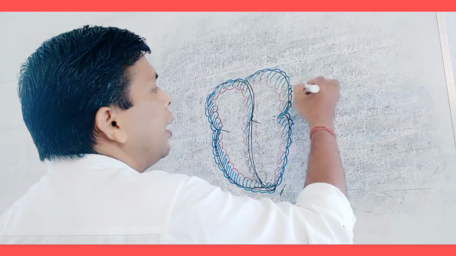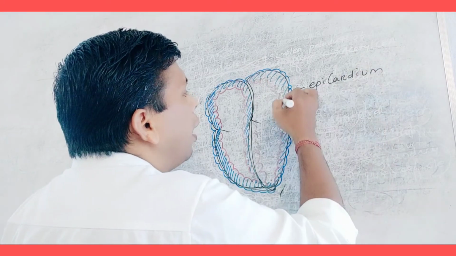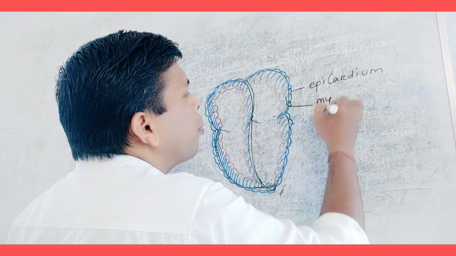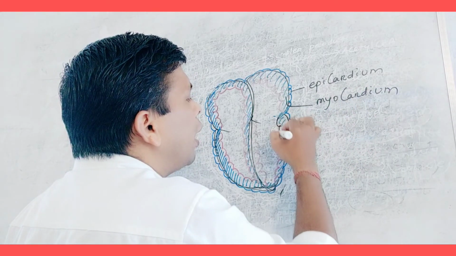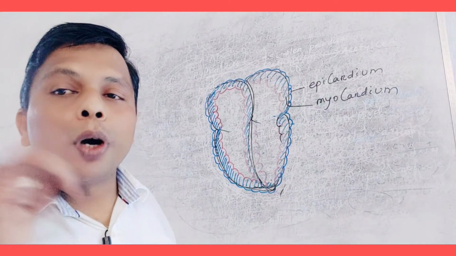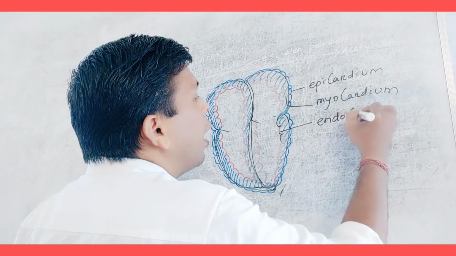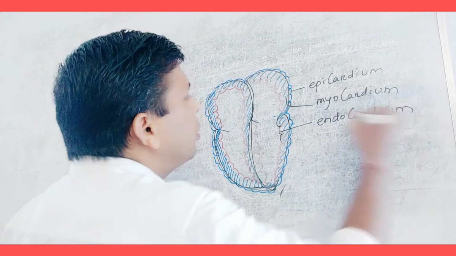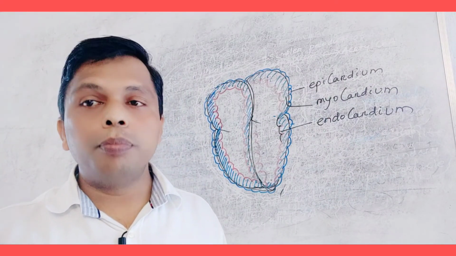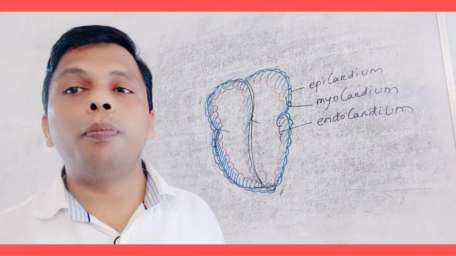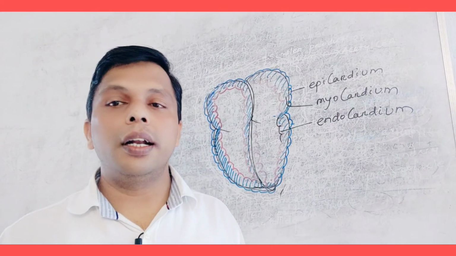Now the visceral layer is called the epicardium, and the cardiac muscle the myocardium, and the inner layer which is the squamous epithelial tissue became the endocardium. Okay. So these are the three different layers. So when the removable part of the pericardium is removed, it shows epicardium, myocardium and endocardium.